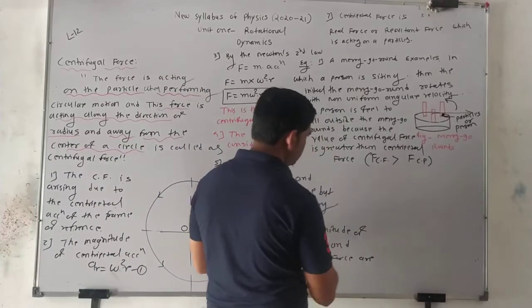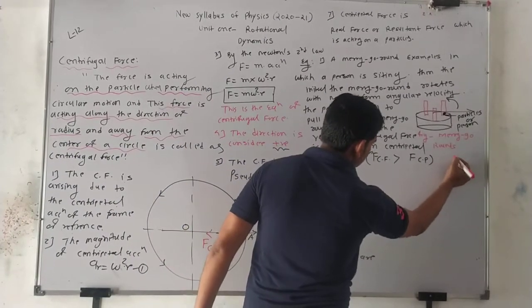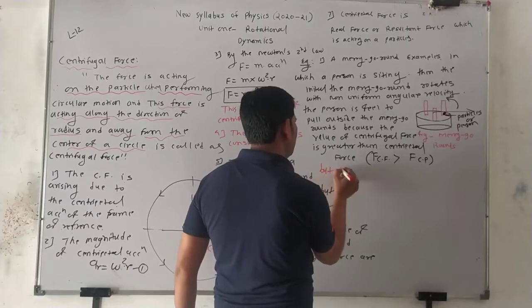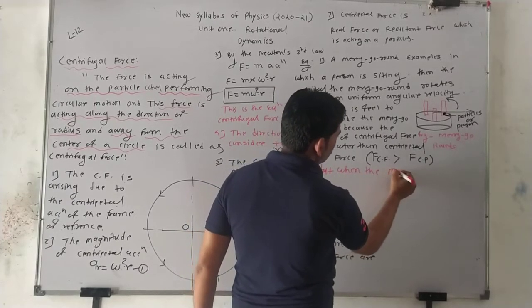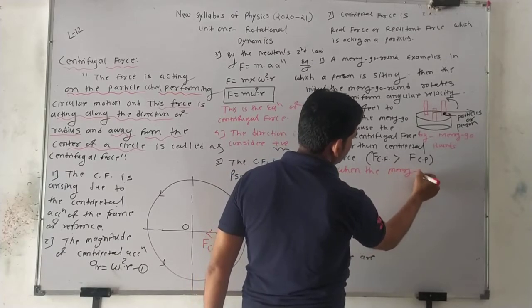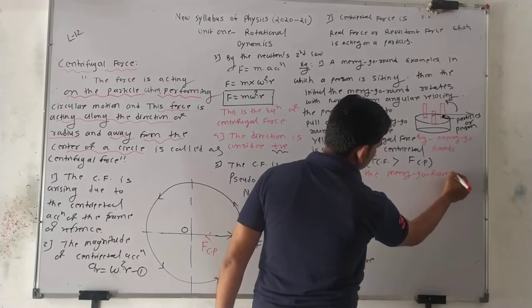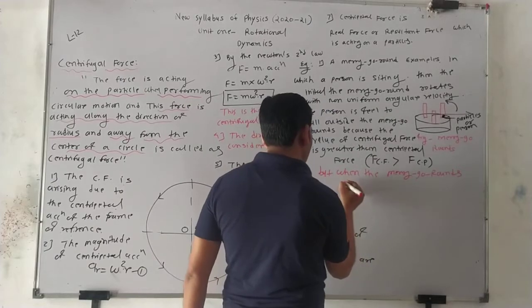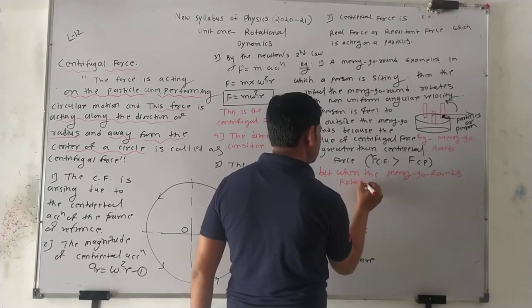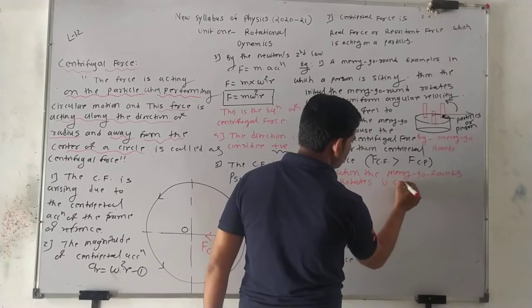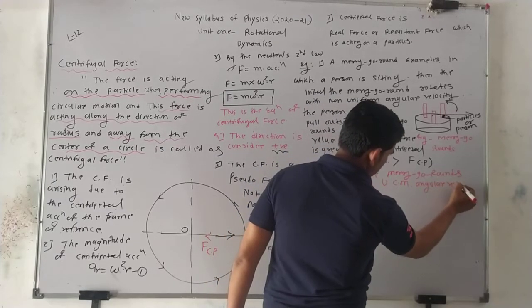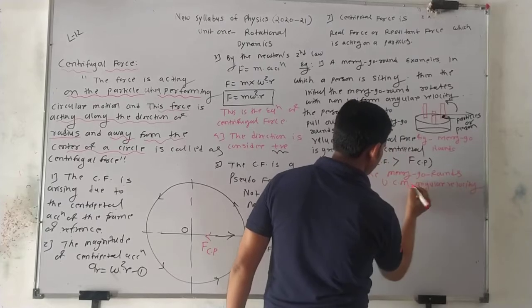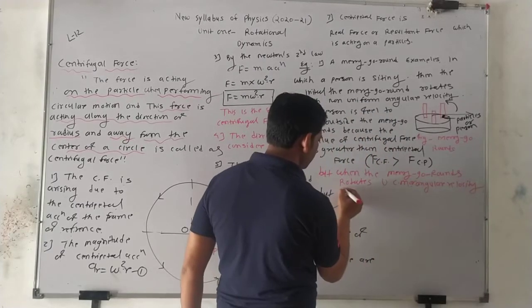But when the merry-go-round rotates in uniform circular motion, the angular velocity is constant.